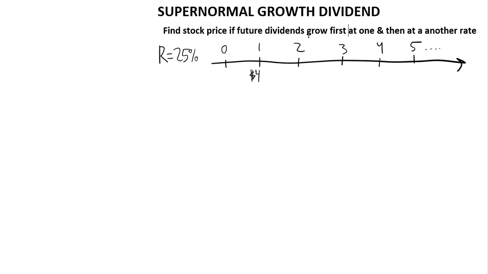They will be growing first at one rate and then at another rate. Okay, so let's say for the first 3 years, the dividends will be growing at a very high 50% rate, 50% growth.